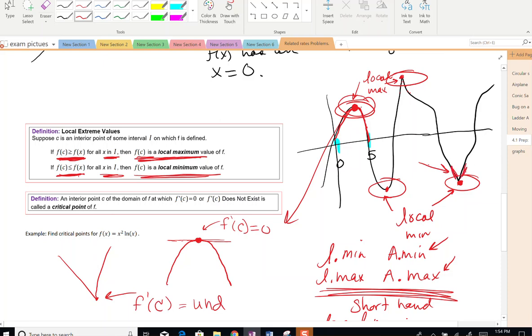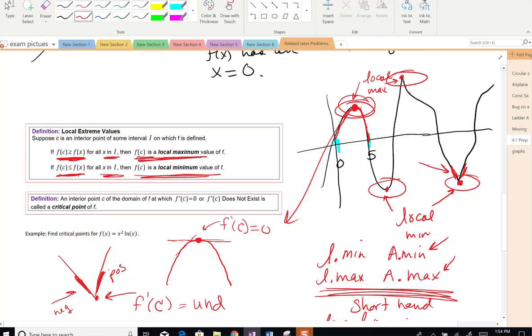It's undefined because if you look at the slope from the left, it is negative, and the slope from the right is positive, and it changes suddenly. There's no smooth changing curve. Because it changes suddenly, it is undefined at that point, because the limit from the left is not equal to the limit from the right.